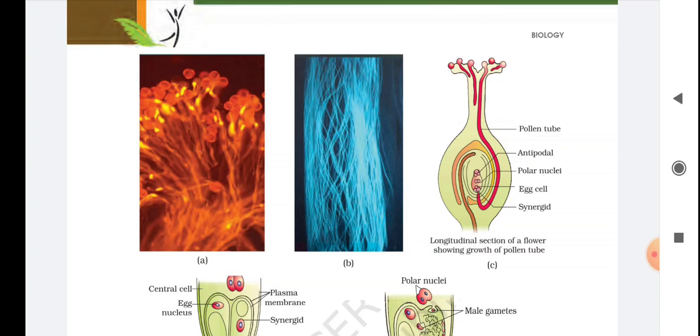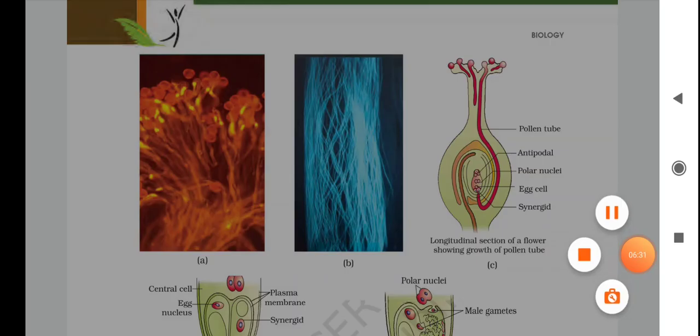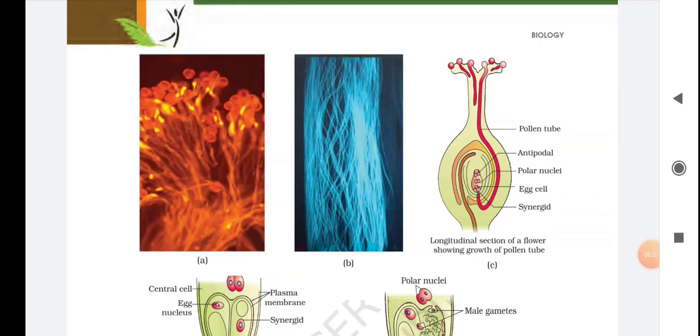So children, today we will stop here, and in the next lecture we will learn about the process of fertilization and double fertilization. This is before the process of fertilization, pollen pistil interaction.